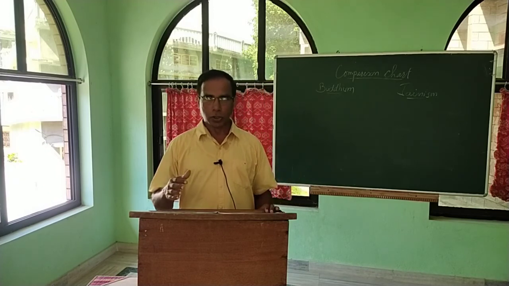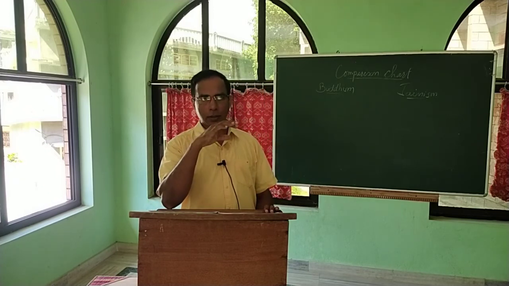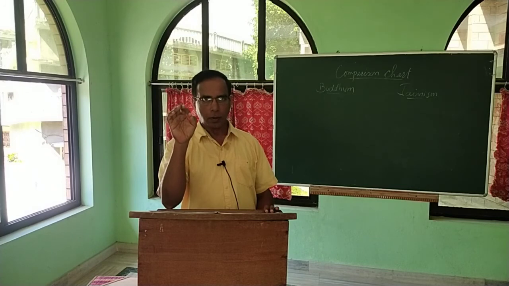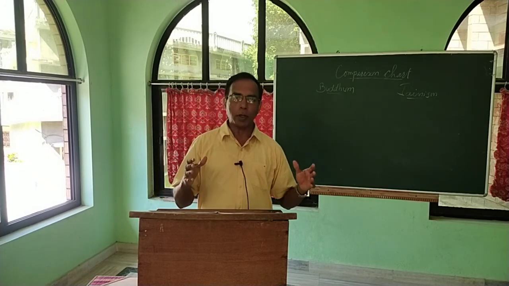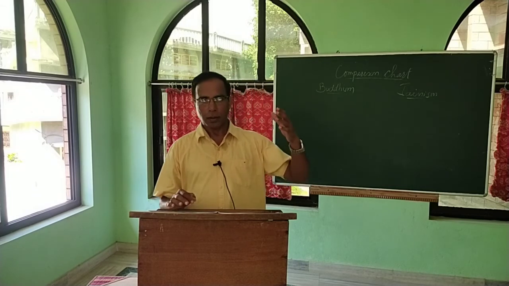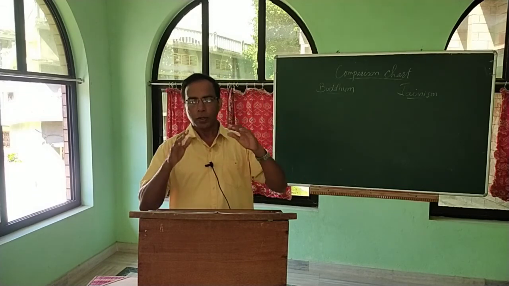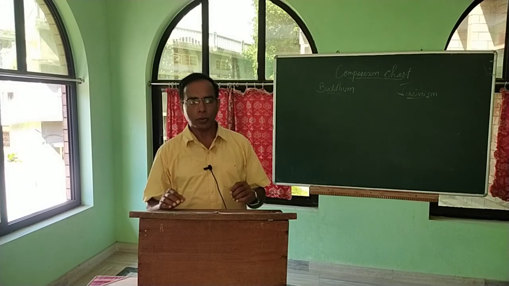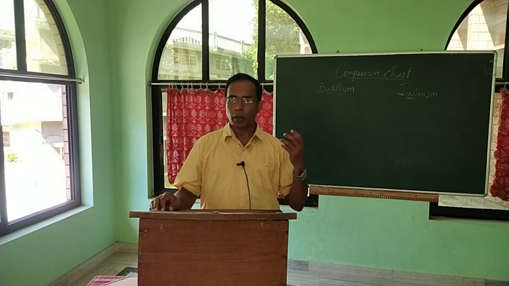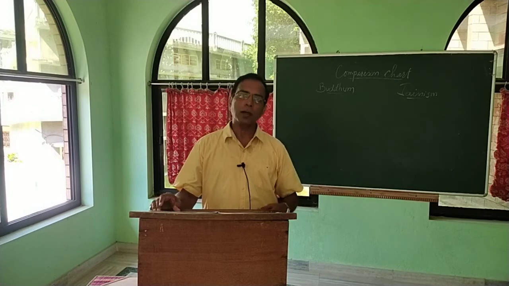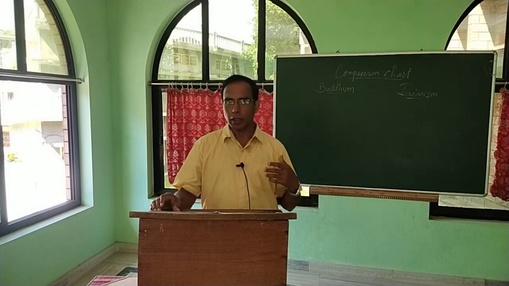From here we go to the comparison chart. Both of these, Buddhism and Jainism, have something very common to them, plus there are certain differences also. In the comparison chart we are going to deal with whether there is any similarity between them, the points in which they agree, or the points in which they differ.